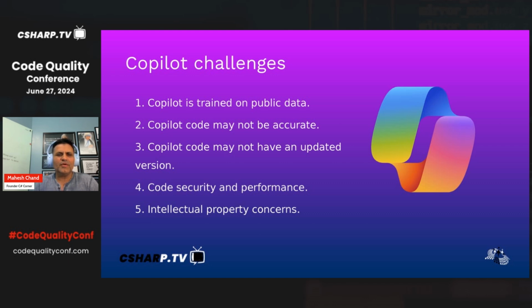Number one, Copilot is trained on public data. All generative AI works on data, and they use these big LLMs, right? Copilot is trained on GitHub code and some Microsoft code and some websites' code. If the code it's learning from is bad, meaning the data is old or obsolete, and that's the only data it's learning from, then the code it gives you may also be bad.